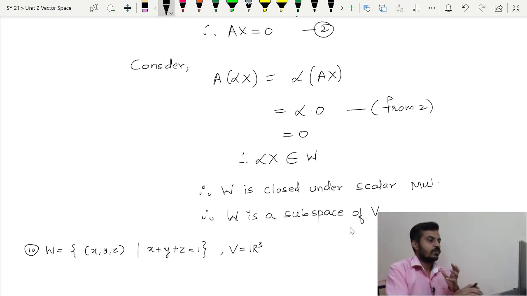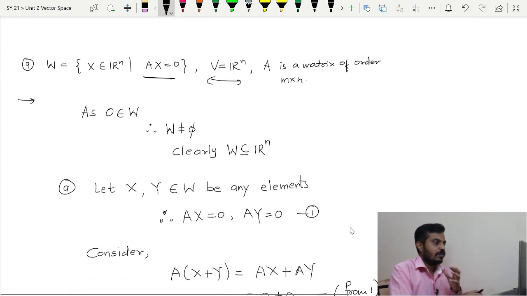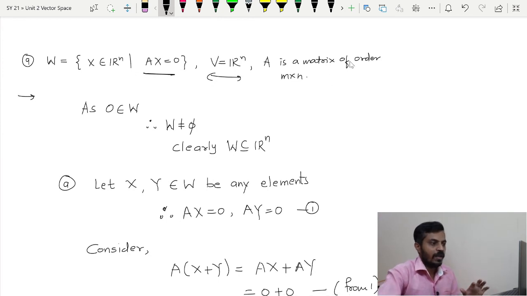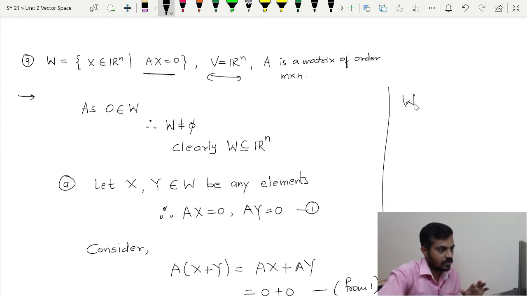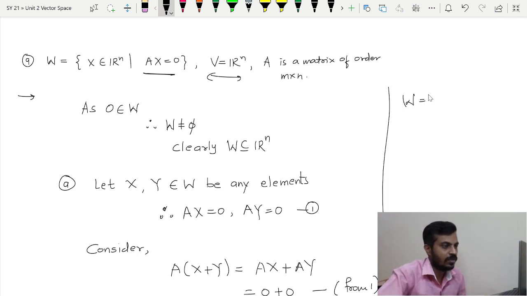So in other words, what we have proved: if we have a set which is nothing but the solution set of a homogeneous linear system, then you can directly conclude that that set will be a subspace. Let me give an example. This is equal to the set of all x, y, z such that x plus y plus z is equal to 0 and x minus y is equal to 0.